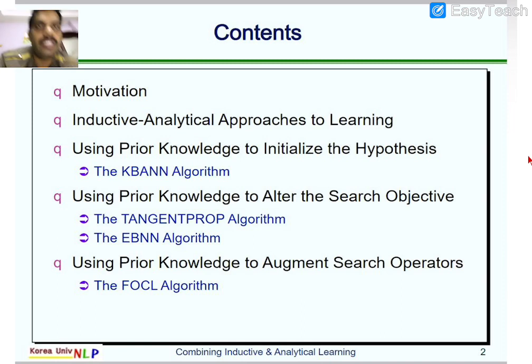So one is the reason for combining both techniques, and how we can combine them, and how the background knowledge, the prior knowledge or domain theory, influences the hypothesis space, the search objectives, and the search operators. That we are going to discuss here.